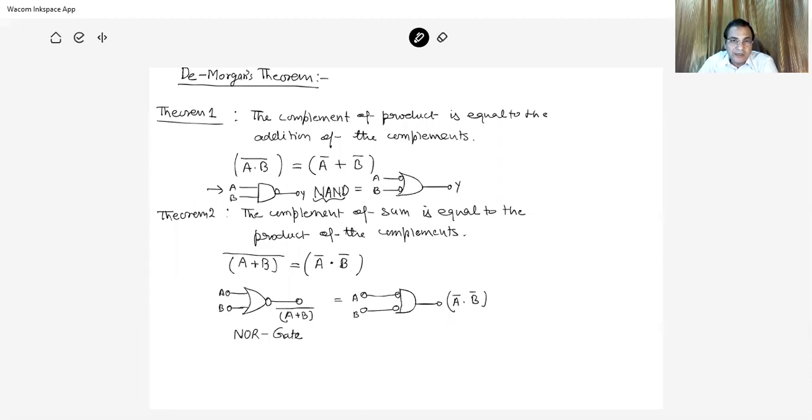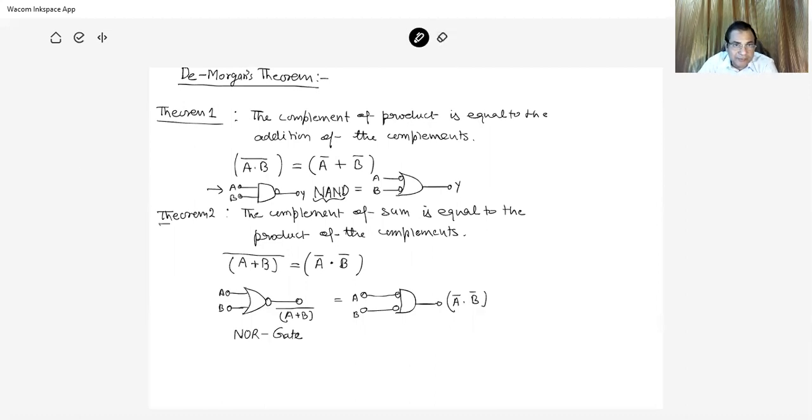So A and B, two inputs, give output Y, which is A dot B the whole bar. Here it is A bar, B bar, with the NOR, it is not exactly a NOR gate, but it can be expressed in this way.